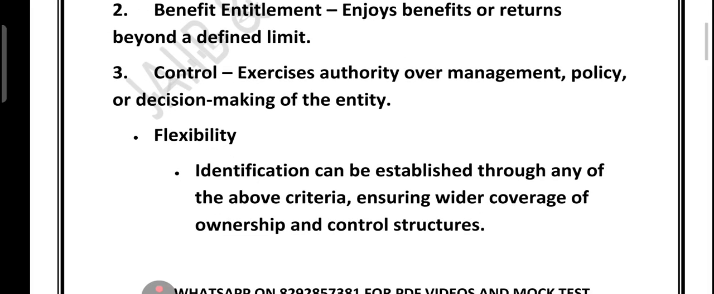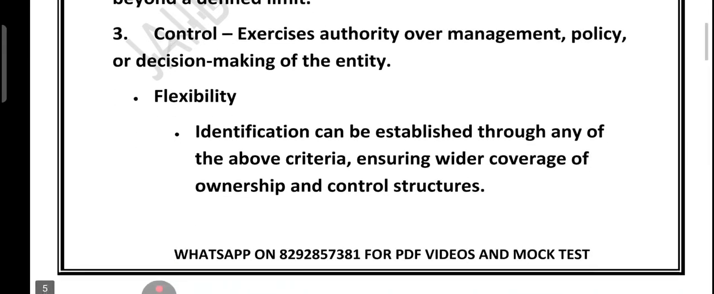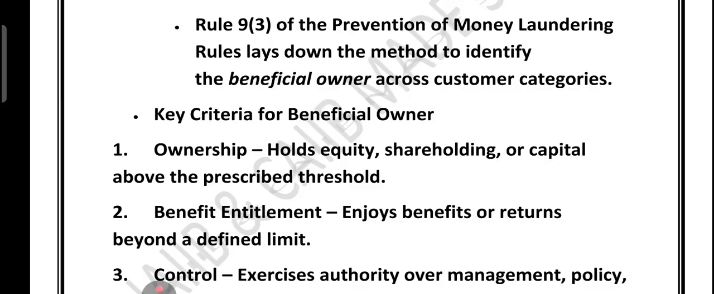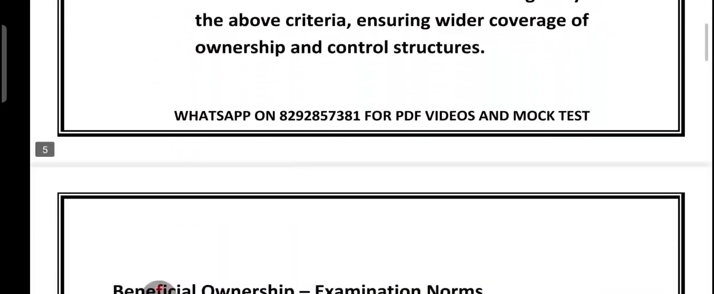What is important is that identification can be based on any one of these criteria: ownership, benefit or control. This gives flexibility and ensures that all possible structures of ownership and influence are covered. So in short, we can say Rule 9 subsection 3 makes sure that banks and institutions can always trace the true person behind an entity, whether through ownership, benefit or control.